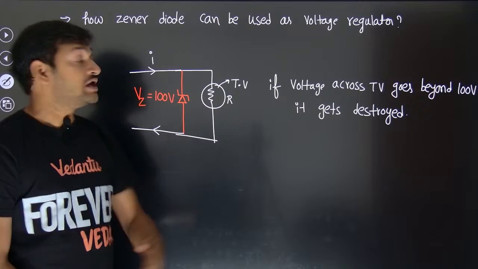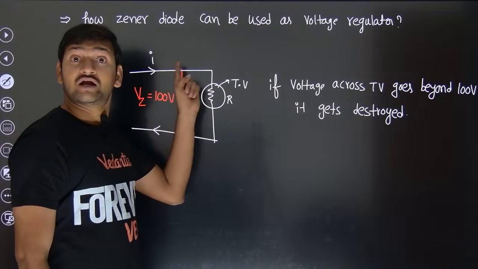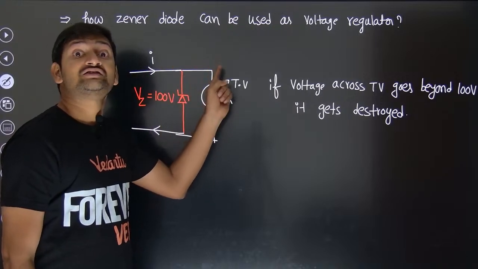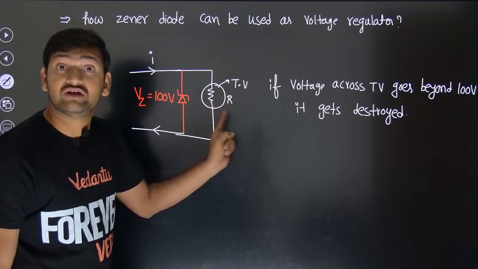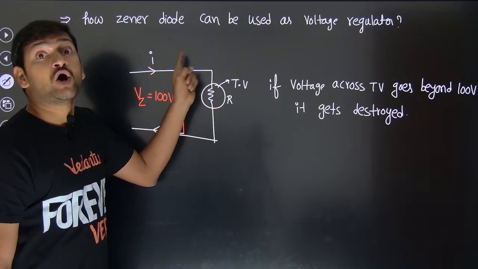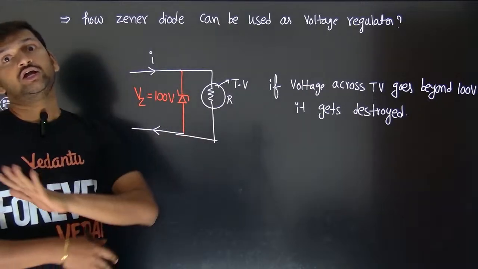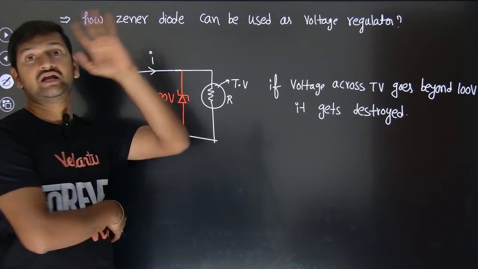Now you might ask, sir, what if some extra current is sent? Only as much current as is needed to maintain the 100 volt potential difference will be allowed to go into the TV. All the rest of the extra current will be taken care of by the Zener diode.